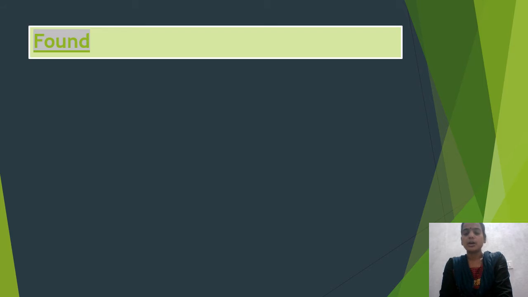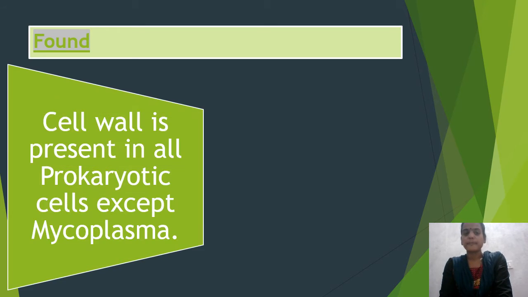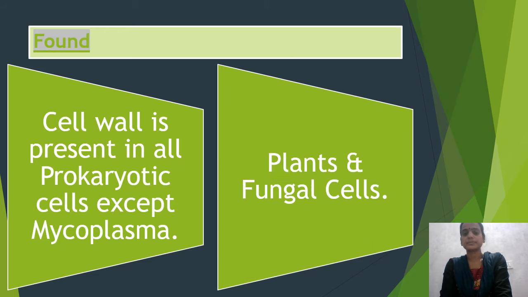Moving on, now we will see where this cell wall is found. So cell wall is present in all prokaryotic cells except mycoplasma. It is also present in plants and fungi.